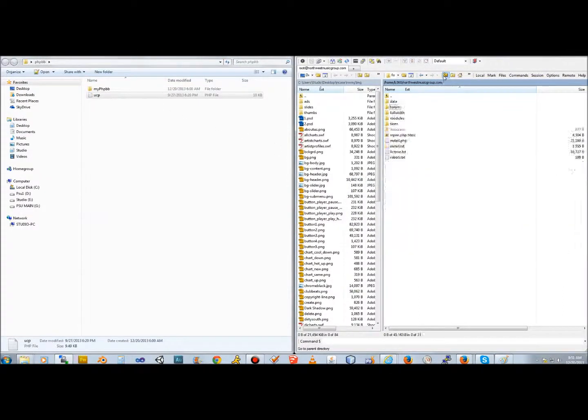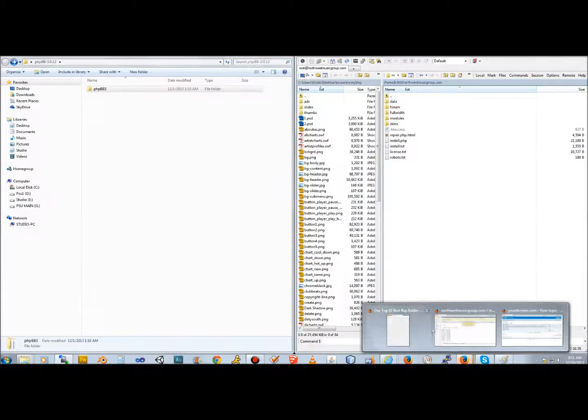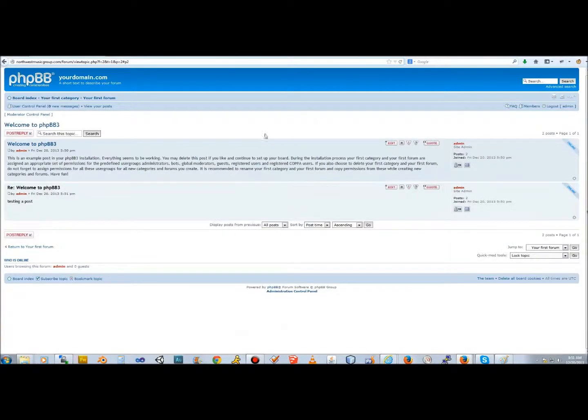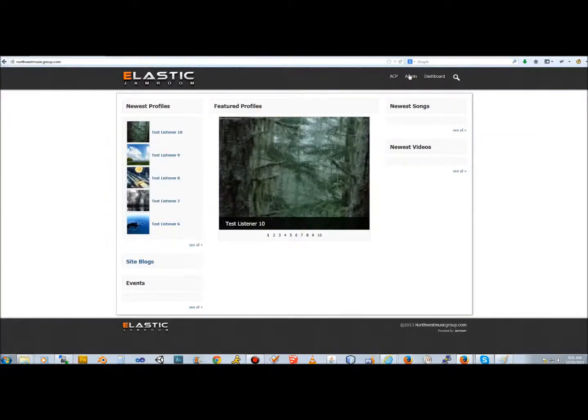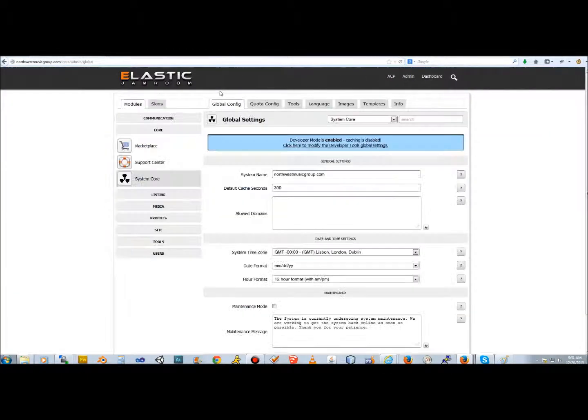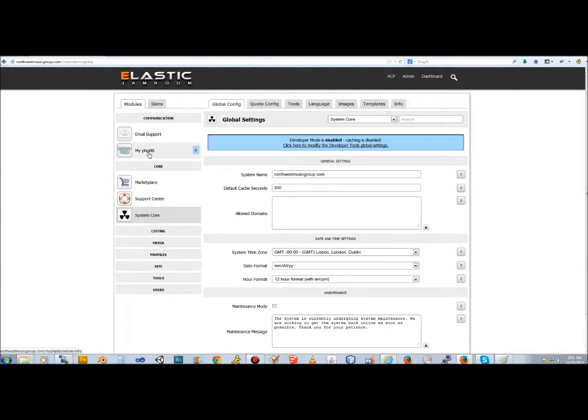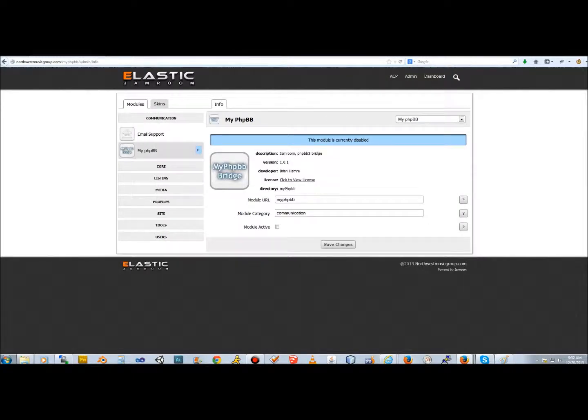And then for the module, we want to drag and drop our phpBB module inside of our Jamroom directory. Once that's complete, we'll be able to go back inside of Jamroom here. And we need to activate our phpBB module.